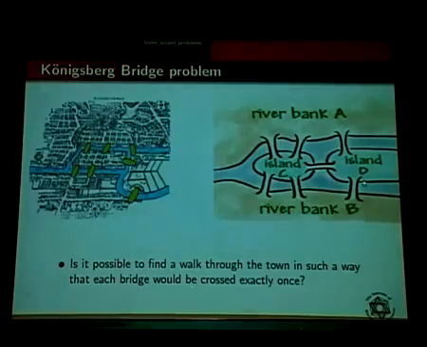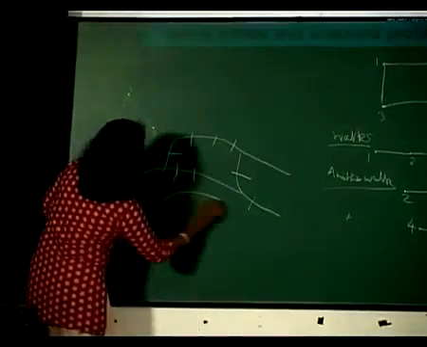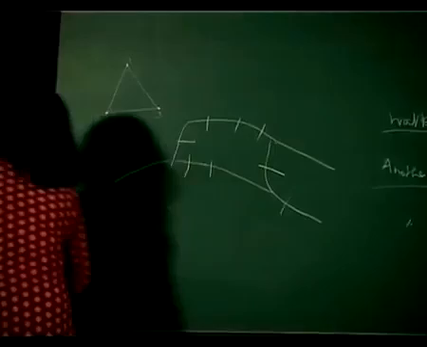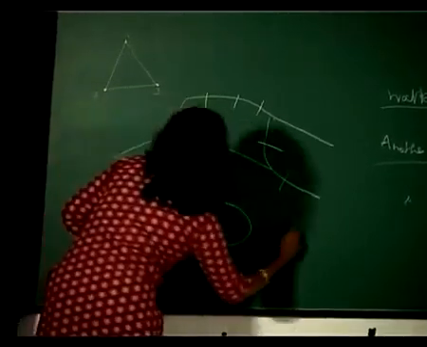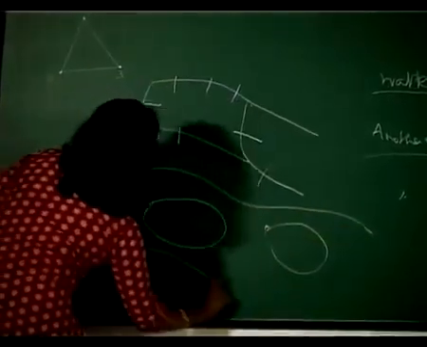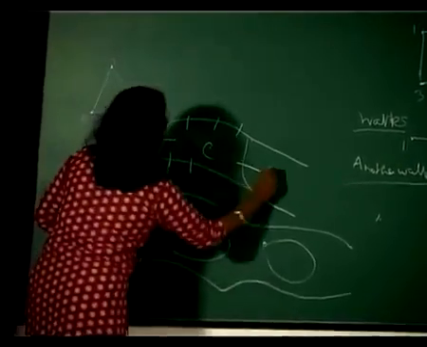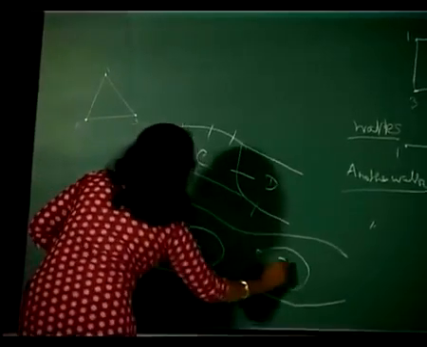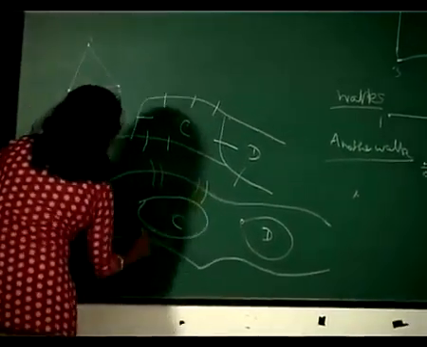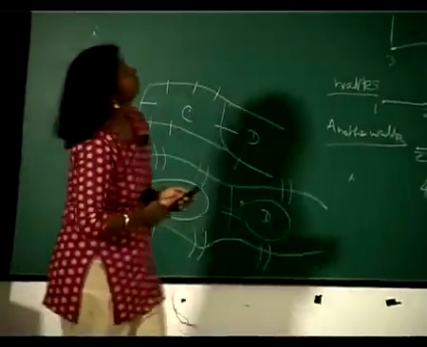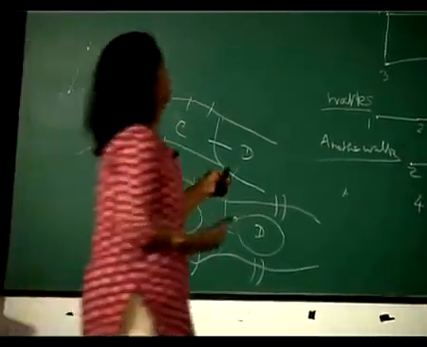So this is island C and island D. Can you see the same figure represented in a different form?